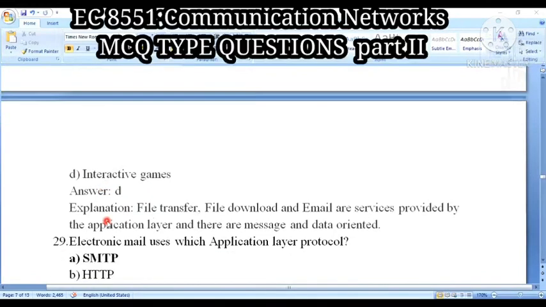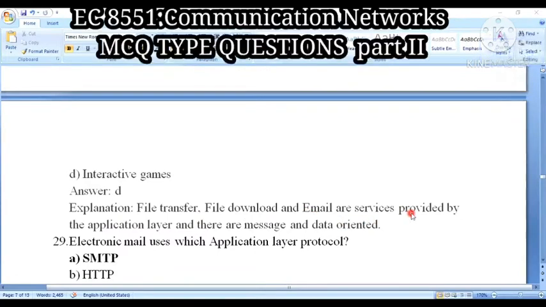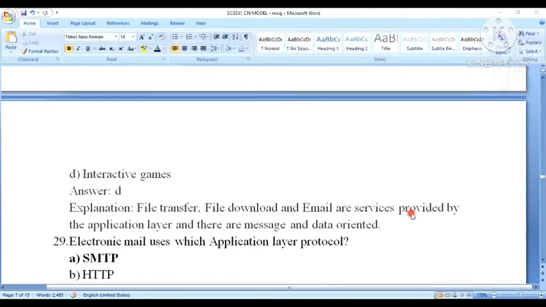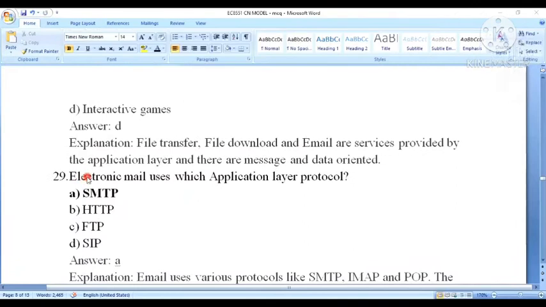So the answer will be D, because file transfer, file download, and emails are services provided by the application layer, and they are messages and they are data oriented. But interactive games do not come under this category. So answer D is the correct answer.